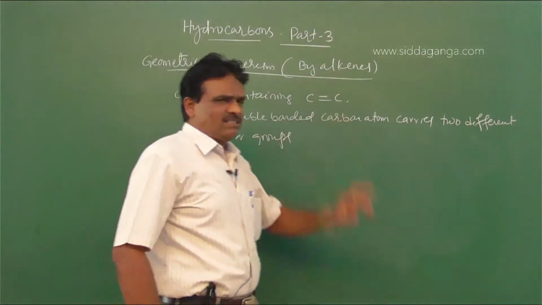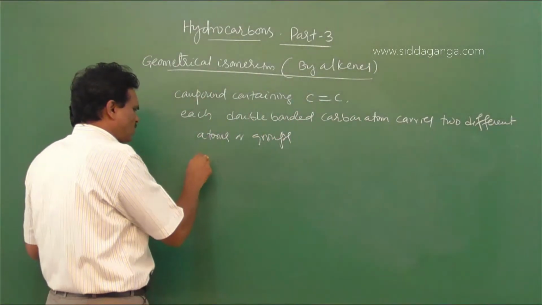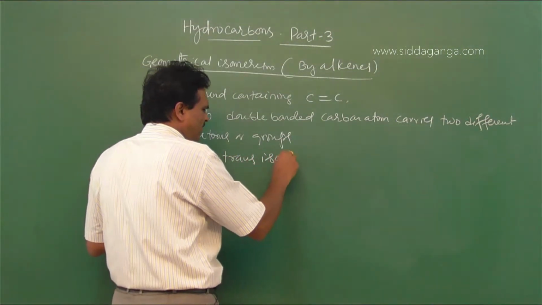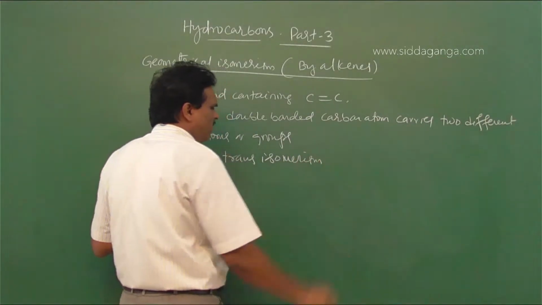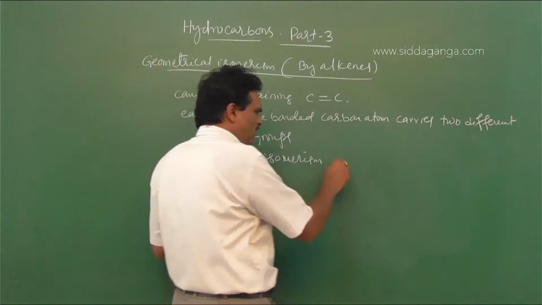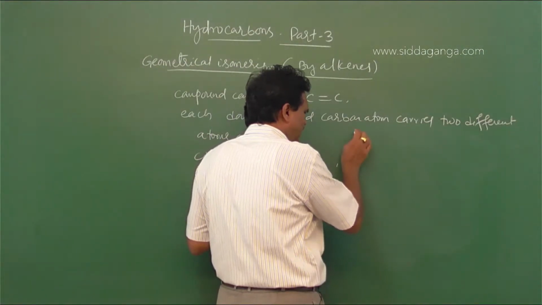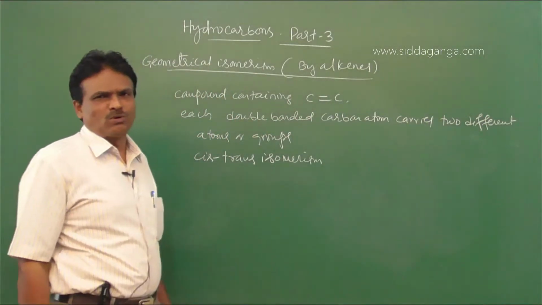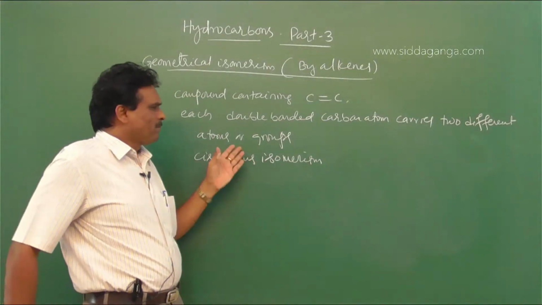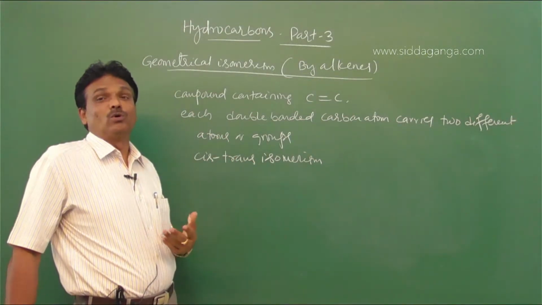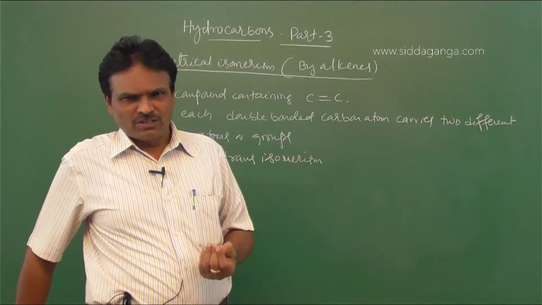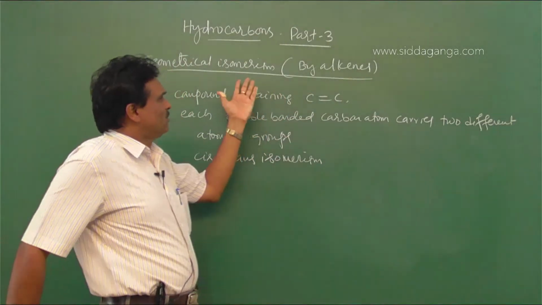And this geometrical isomerism is also called cis-trans isomerism, or space isomerism.